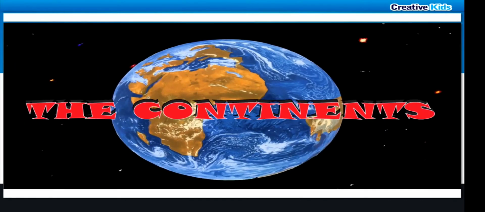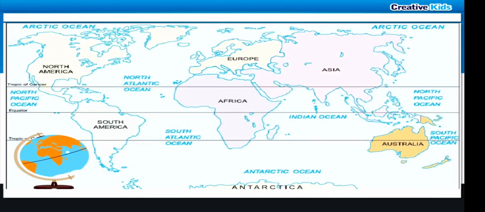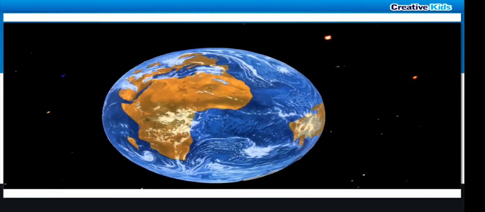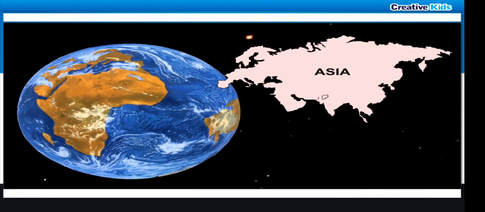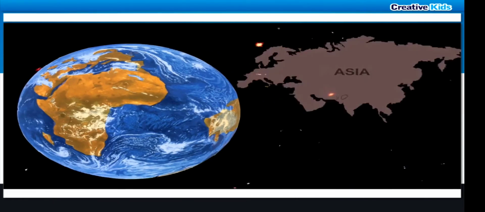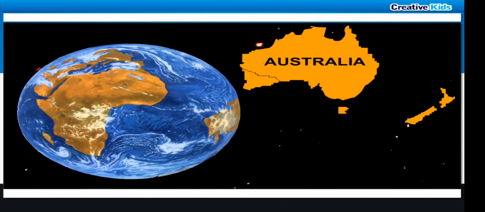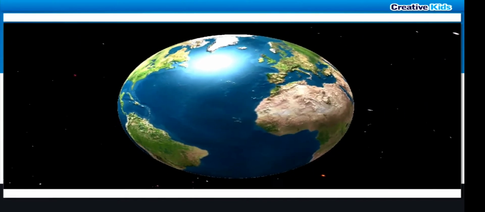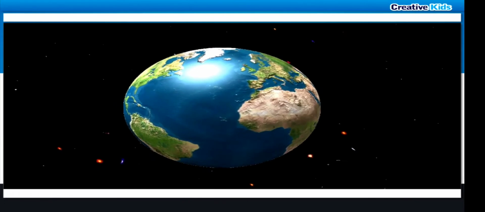The continents. There are 7 continents: Asia, Africa, North America, South America, Antarctica, Europe and Australia. The continents are separated by large water bodies. Asia is the largest continent and Australia is the smallest continent. Each continent is divided into many countries.